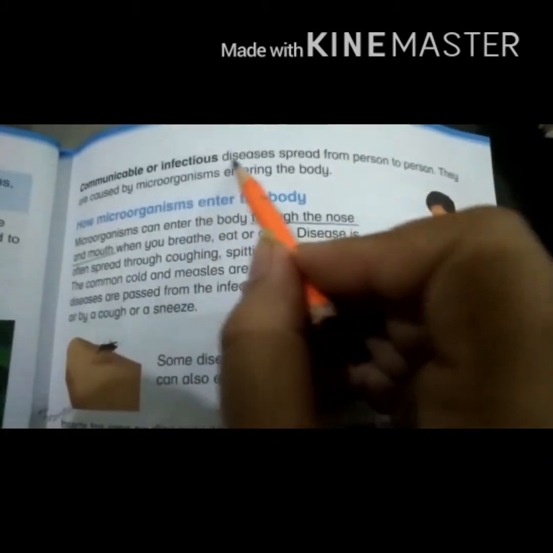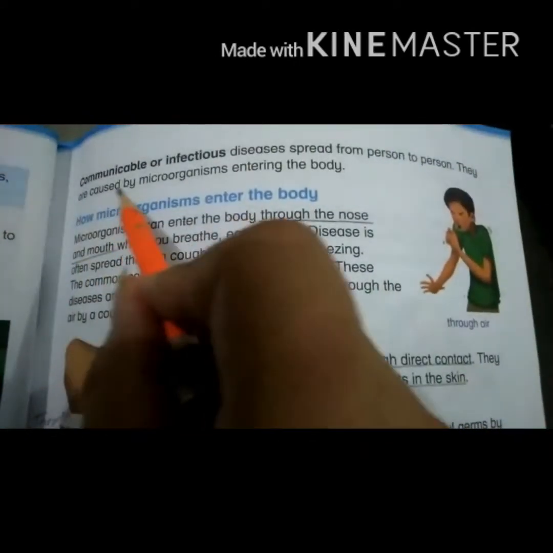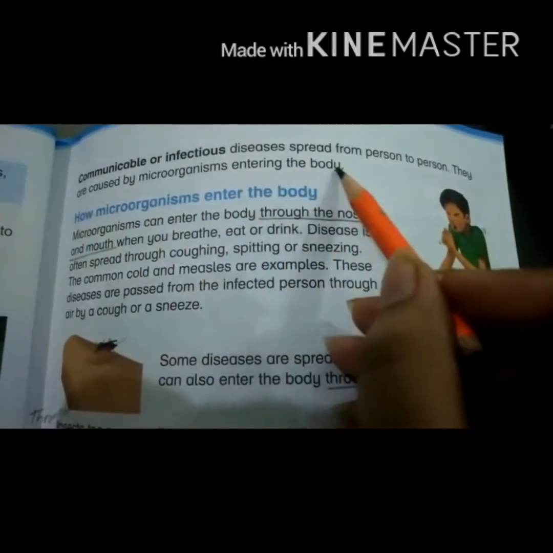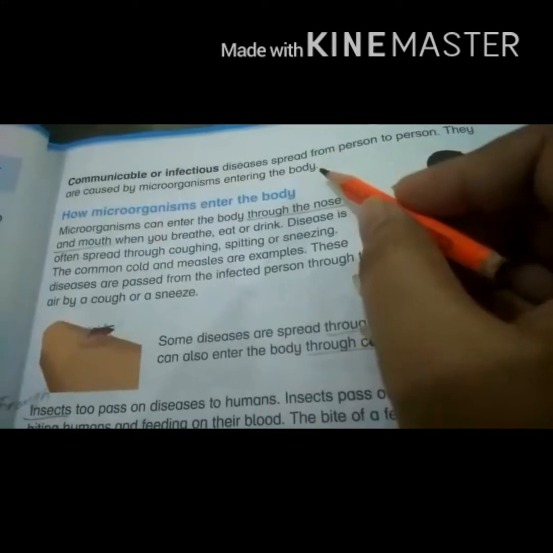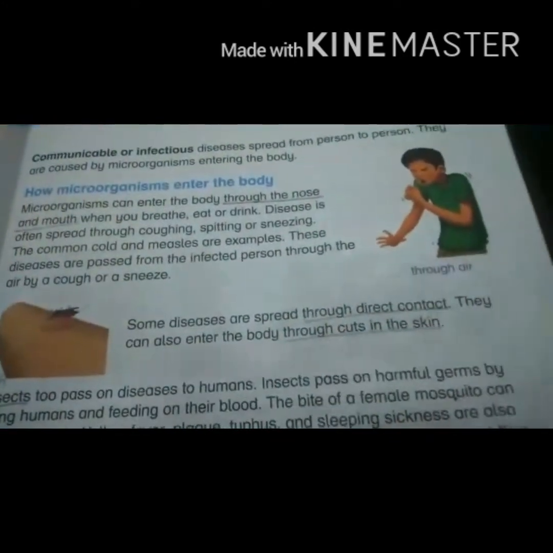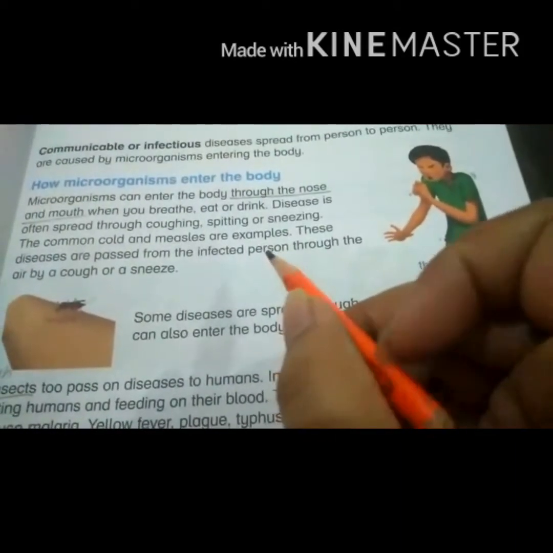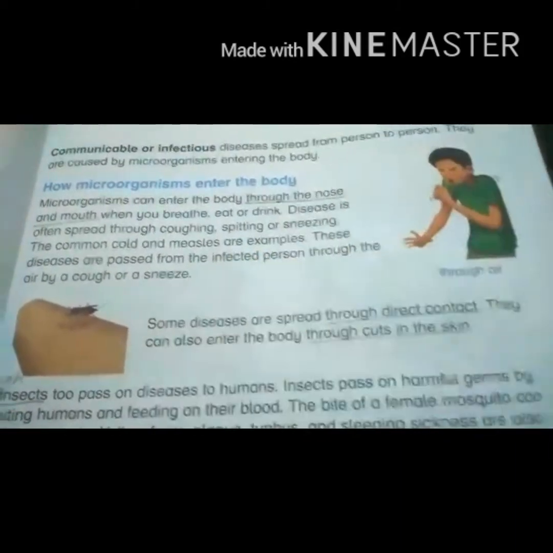Communicable or infectious diseases spread from person to person. They are caused by microorganisms entering the body. The next topic: how microorganisms enter the body. Basically, there are a number of ways through which microorganisms enter the body of living things. Here we will discuss some of them.